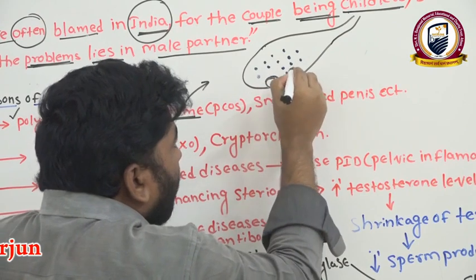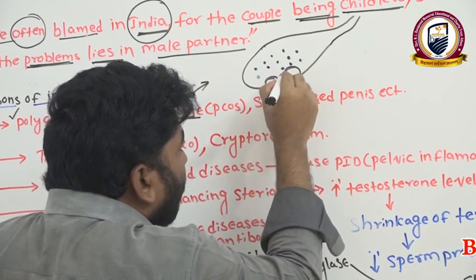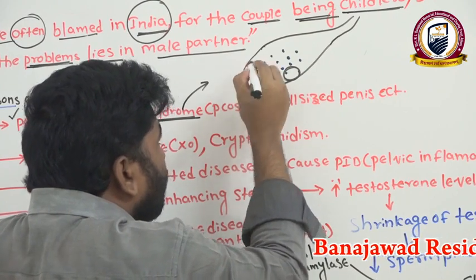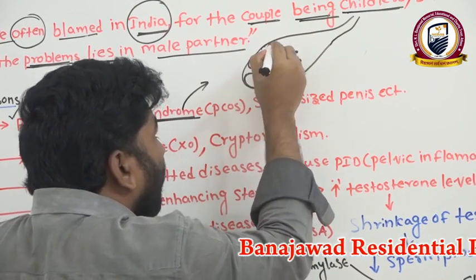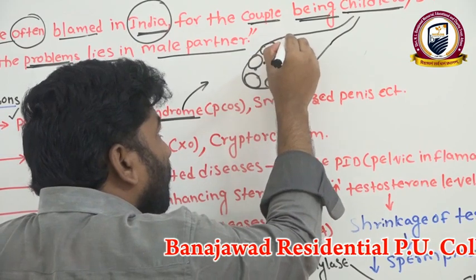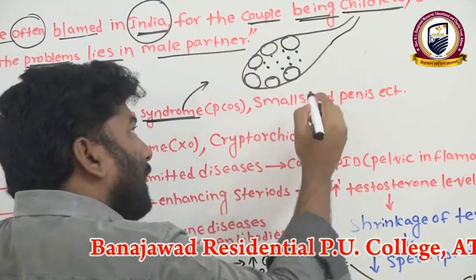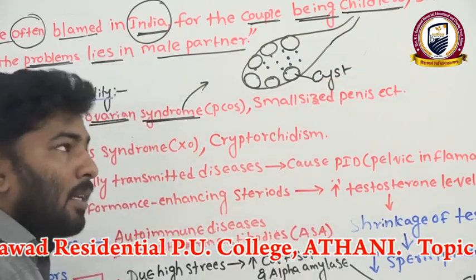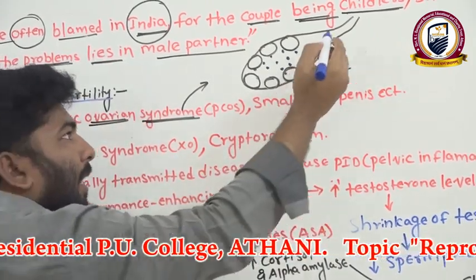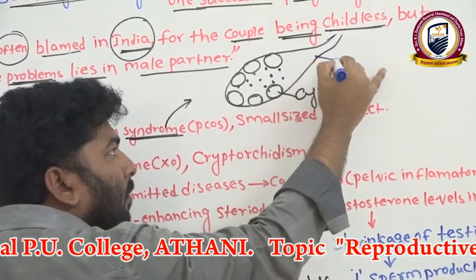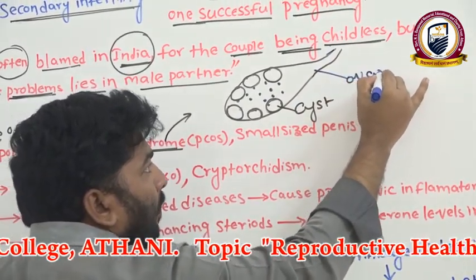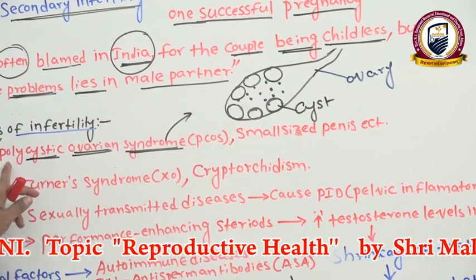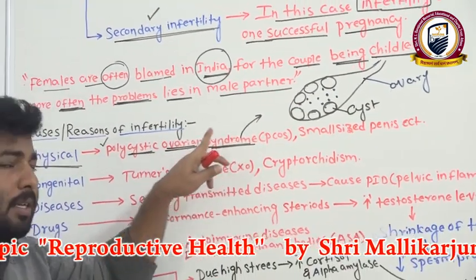Due to accumulation of water, swelling of the follicles occurs in an ovary. This we can call a cyst. The cyst develops in the ovary of a female. That condition we call polycystic ovarian syndrome.